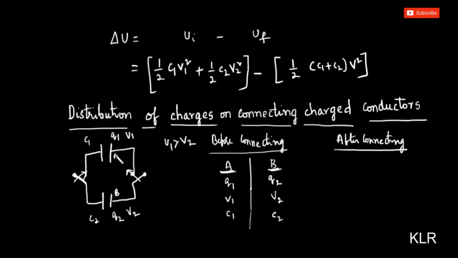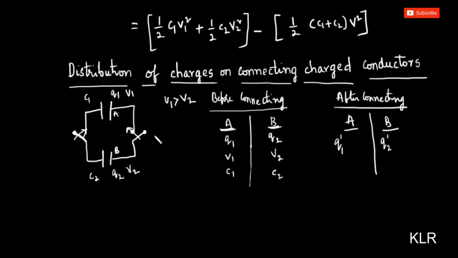Charge will flow from A to B till the potentials become equal. So after connection, this is A and this is B, the charge on A will become Q1 dash, the charge on B will become Q2 dash.